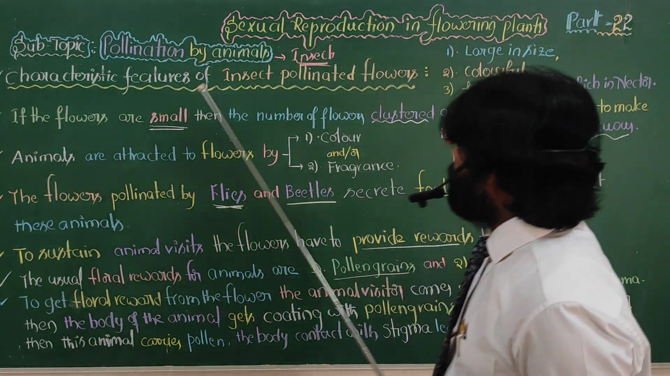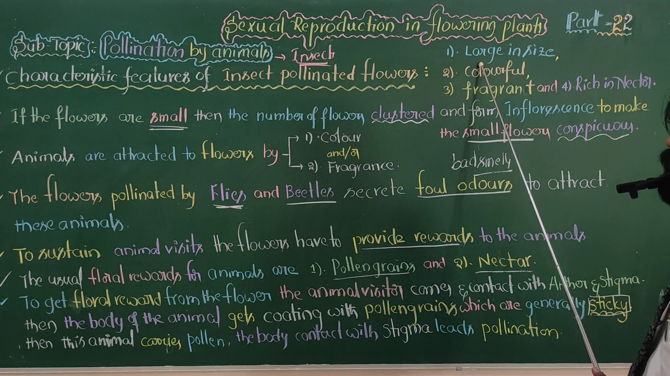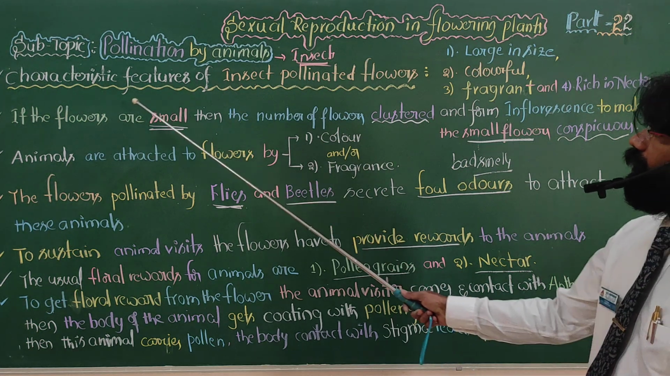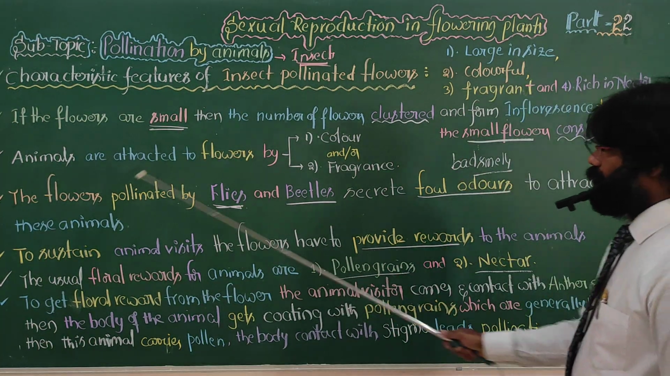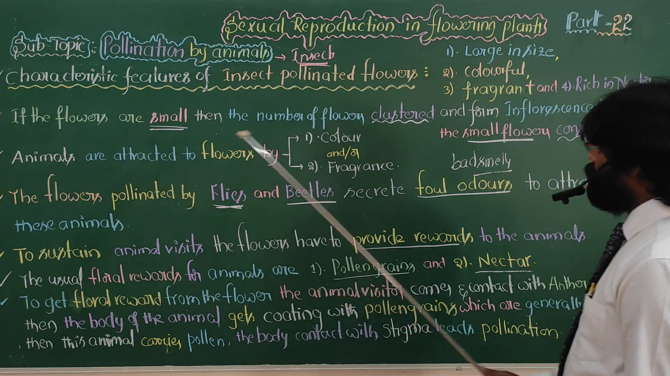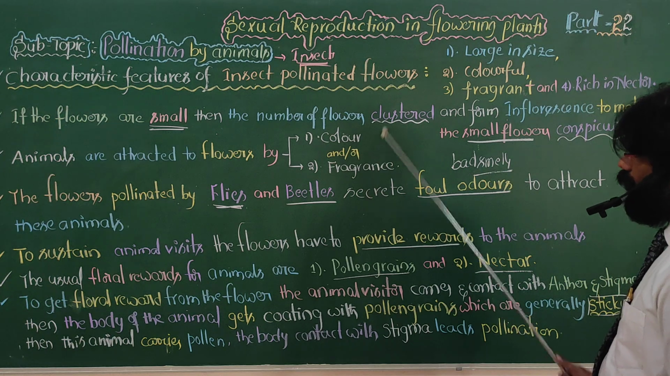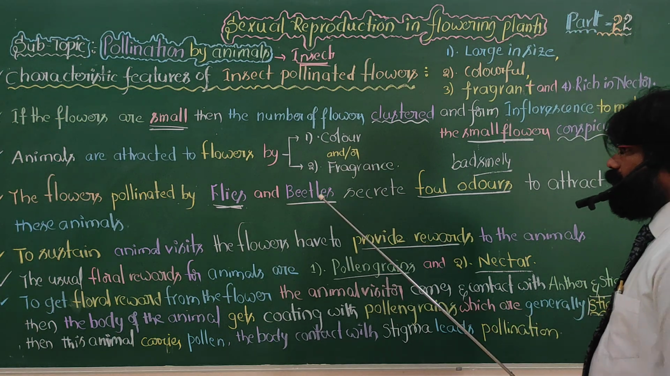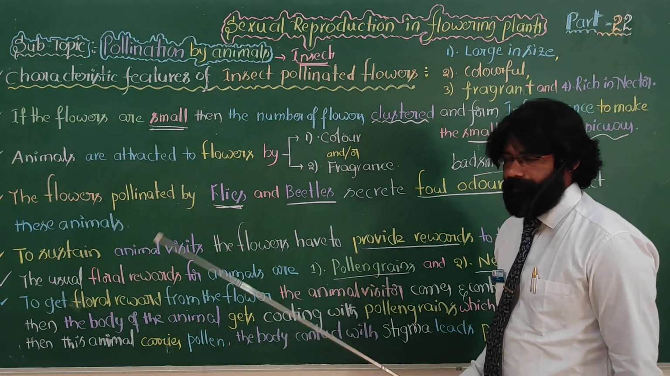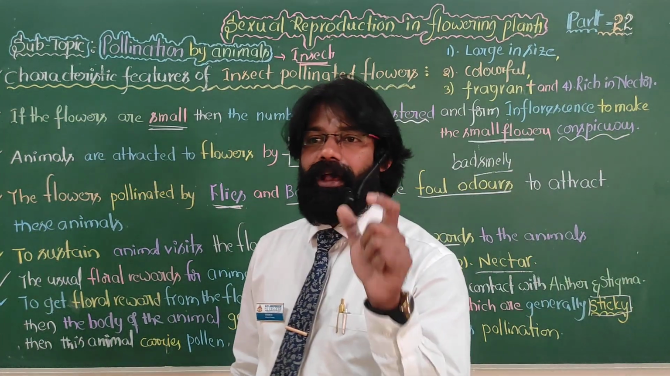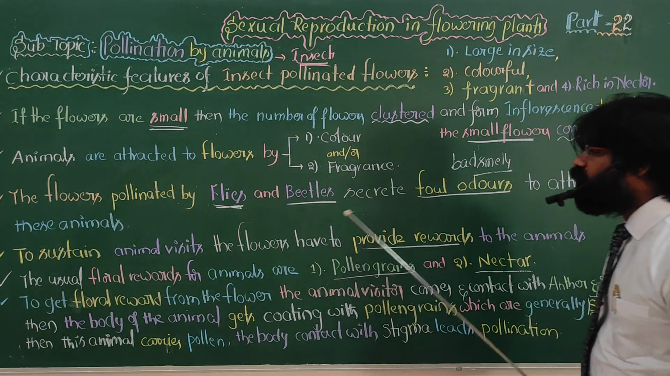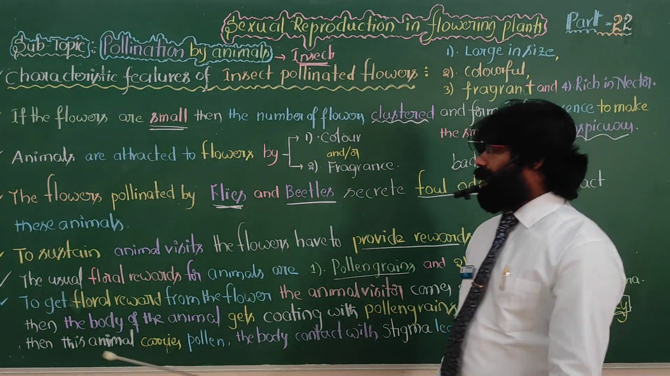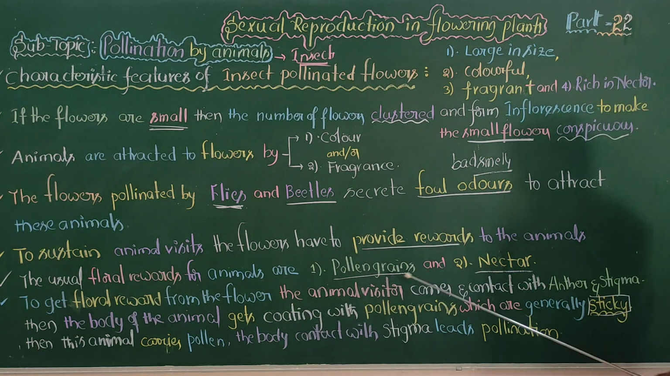Very important competitive questions are on the characteristic features of flowers involved in pollination by insects. If the flowers are very small, then they form an inflorescence cluster. To attract the animals, they have color or fragrance. Scented flowers give good fragrance, and bad fragrance also exists. Most flowers give good fragrance, but flowers pollinated by flies and beetles secrete foul or bad smells which are attractive to the animals. Then the floral rewards: what are the major floral rewards? Pollen grains and nectar.